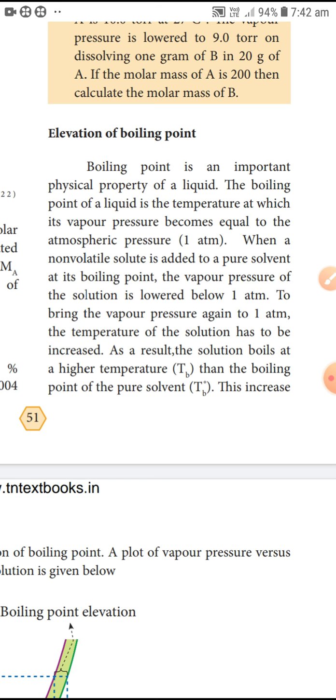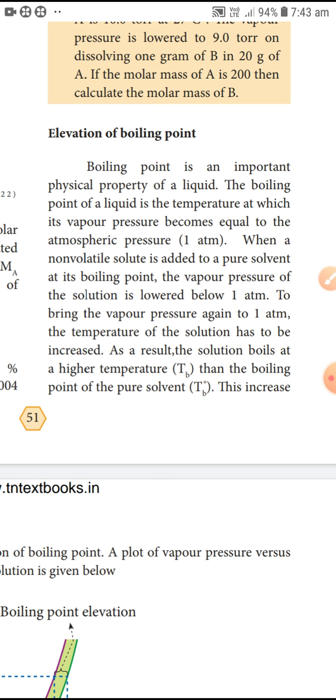The boiling point of a liquid is the temperature at which its vapor pressure becomes equal to the atmospheric pressure. Boiling point is a temperature, the liquid temperature, at which vapor pressure becomes equal to atmospheric pressure, that is, 1 atmospheric pressure.